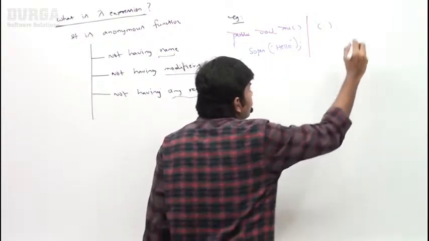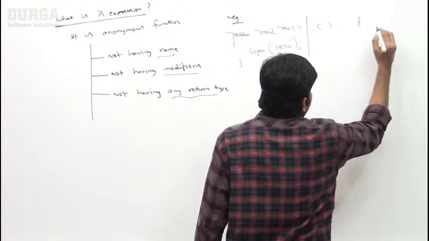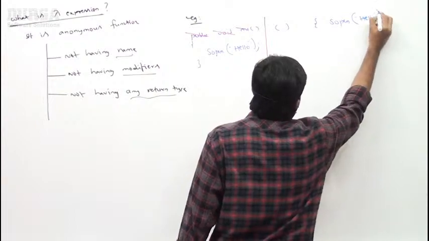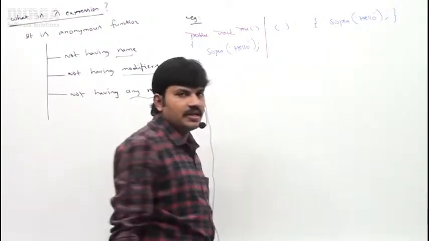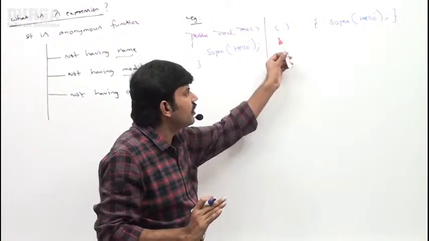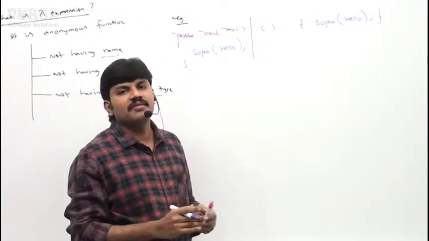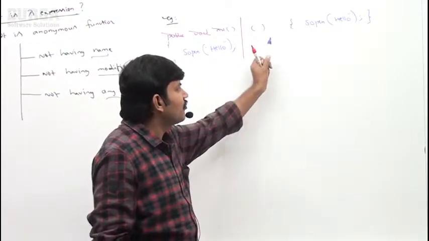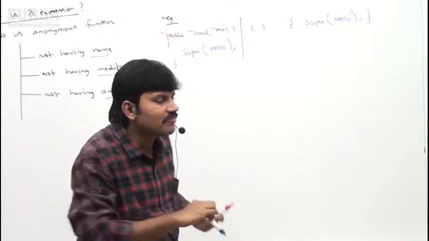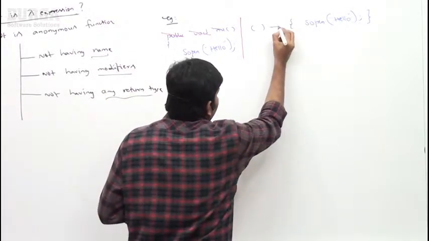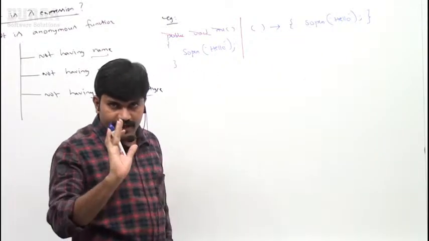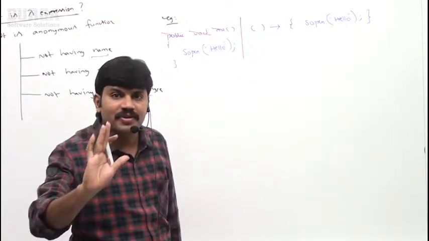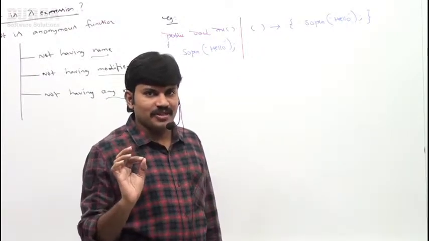Curly brace open, System.out.println of hello, like this, right? I want to convert this one into a lambda expression. Very simple, sir. Only one extra symbol I require to add, and automatically it will become a lambda expression. What is that symbol? Just the arrow symbol. If I add the arrow symbol, then automatically it will become a lambda expression.